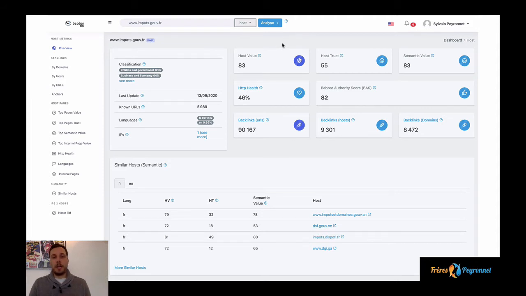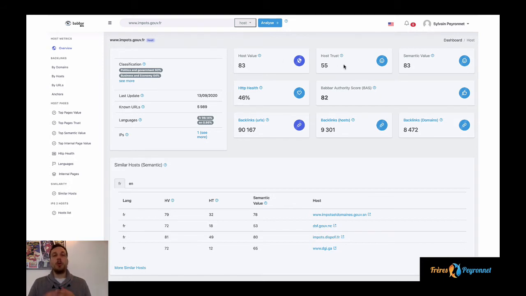It's the popularity metric. It can be seen as the PageRank of the website. It's computed here with an algorithm that uses a reasonable surfer model, which means that depending on where the link is on a page, it will have a different strength in distributing power, or transmitting its popularity. This value ranges between 0 and 100, so a host value of 83 is actually quite powerful. We can see that this government website is really popular on the web.